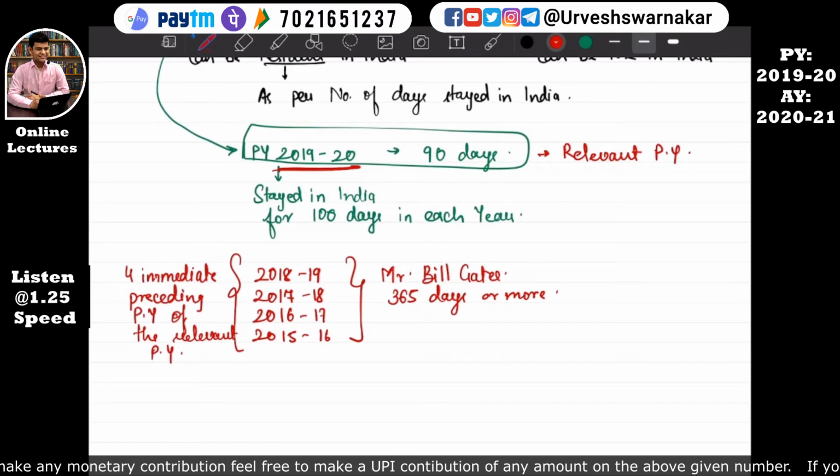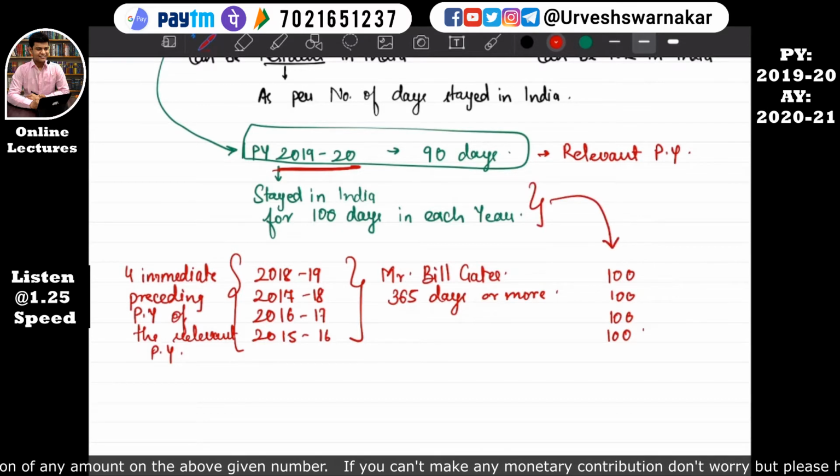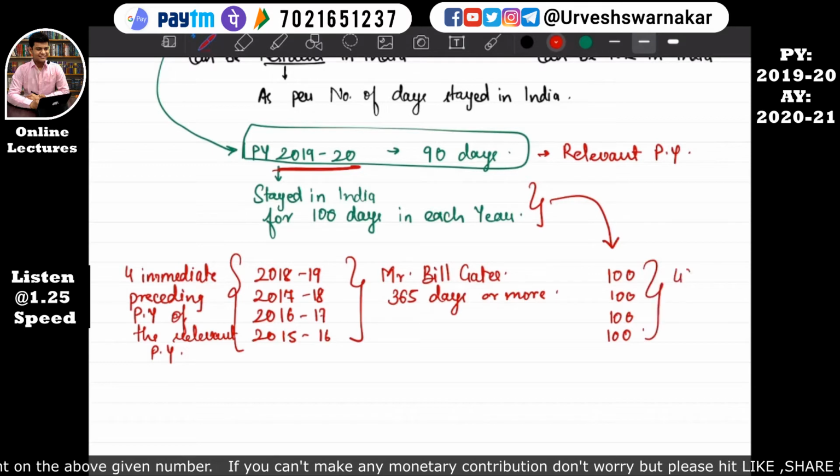I hope this is quite clear to you all. So whether in these years Mr. Bill Gates has stayed for 365 days or more, we'll calculate. In 18-19, 100 days, 17-18, again 100, 100, 100. So here our question says that he stayed in India for 100 days in each year preceding the relevant previous year. So here it comes to 400 days, which is more than 365 days.